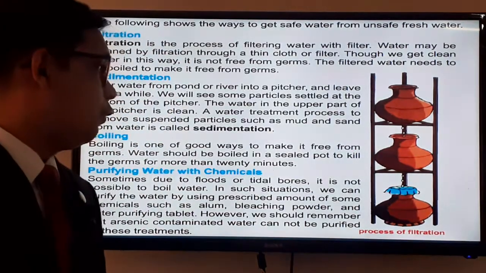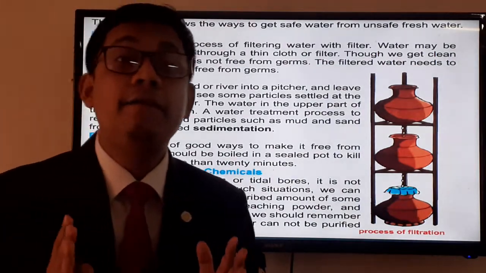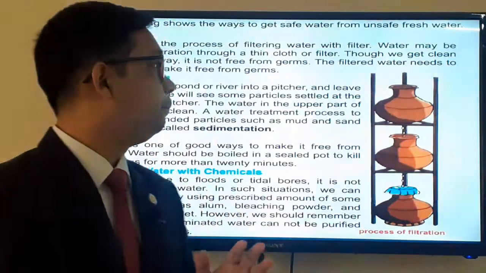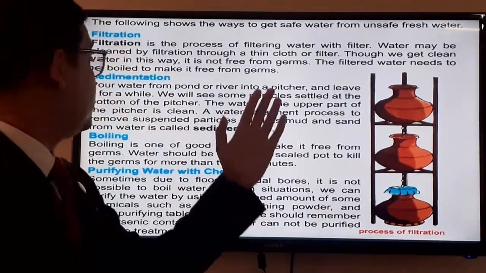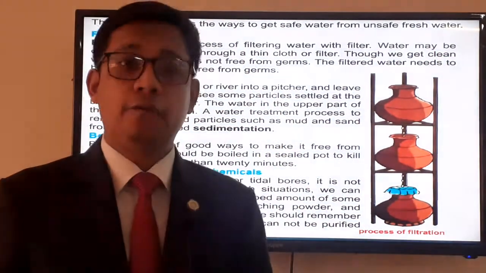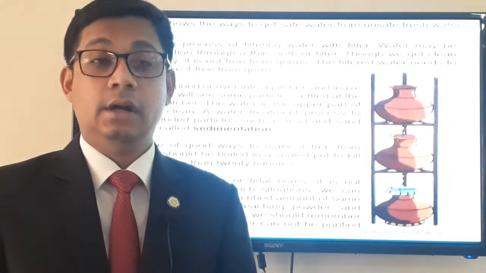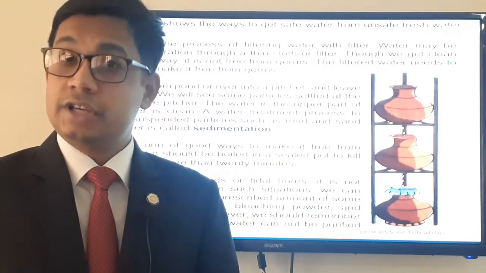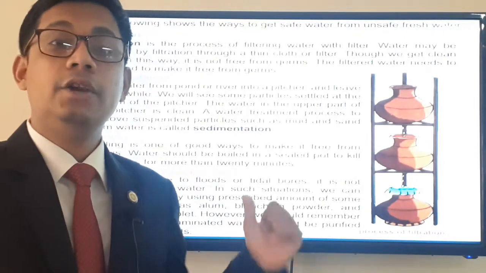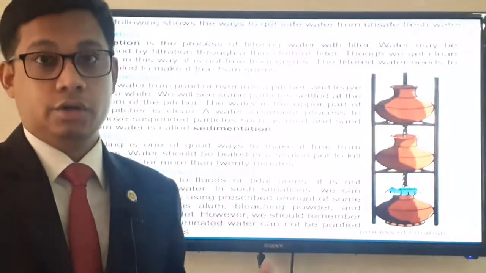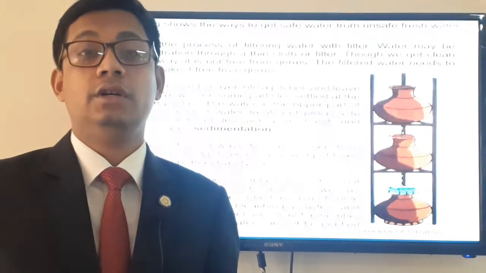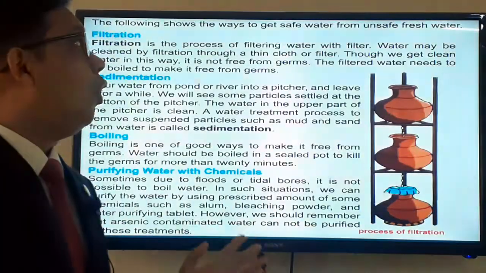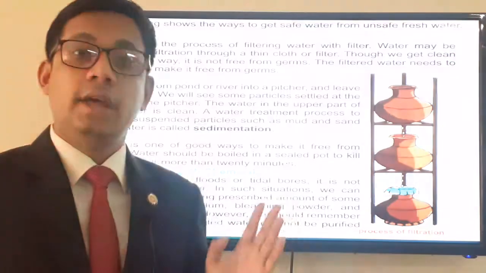However, we should remember a very important thing. We can purify water by filtration, sedimentation, boiling and water purifying tablets, but we cannot purify arsenic contaminated water. We cannot purify arsenic contaminated water by any of these methods. So in case of arsenic contaminated water, you should not try these methods. Okay, so that's all about today's lecture.